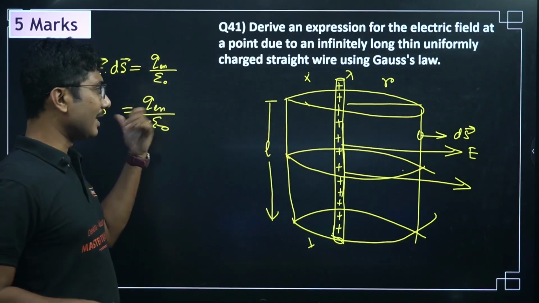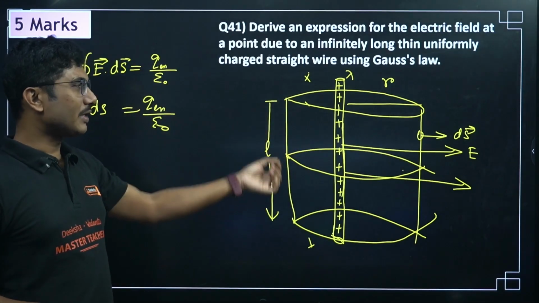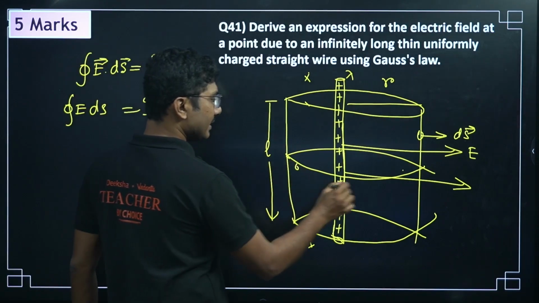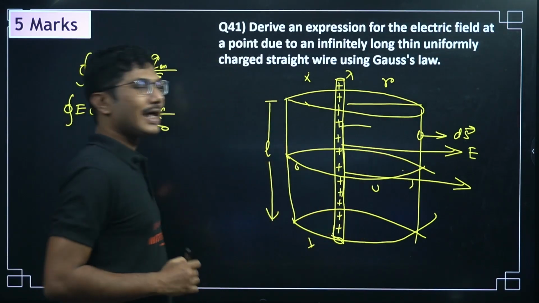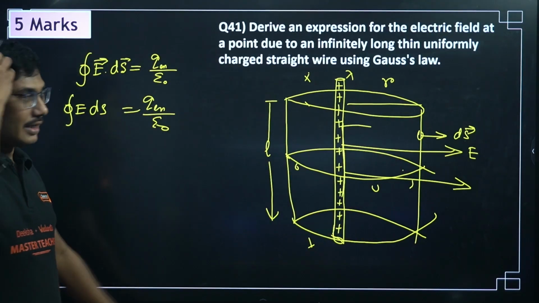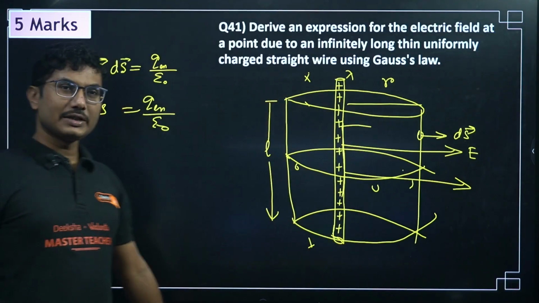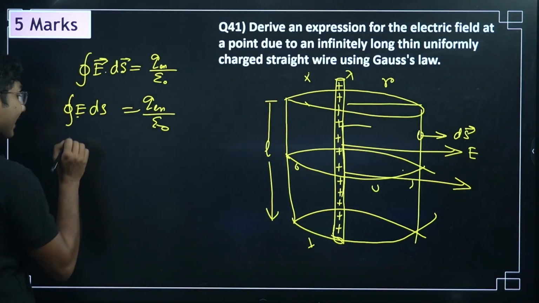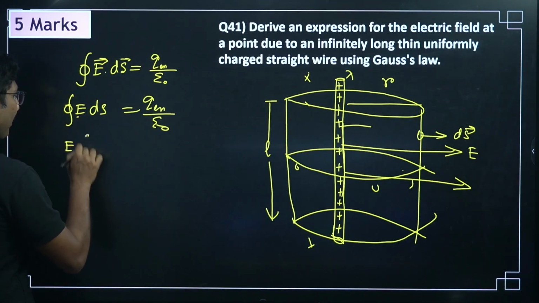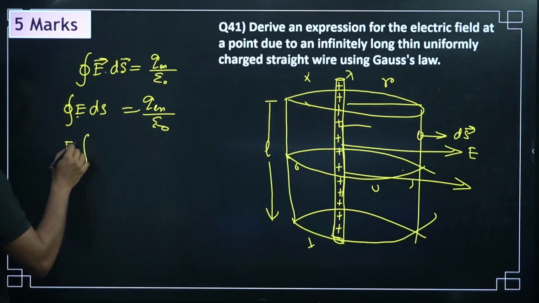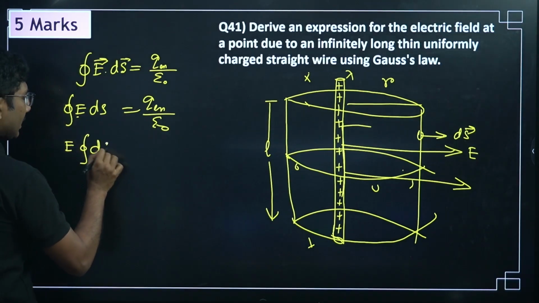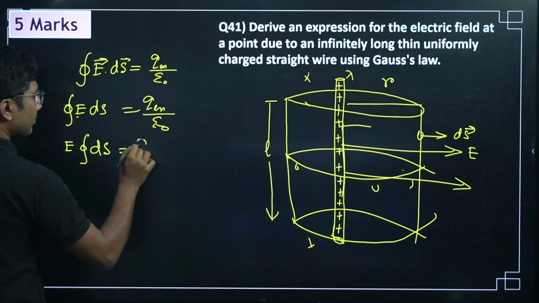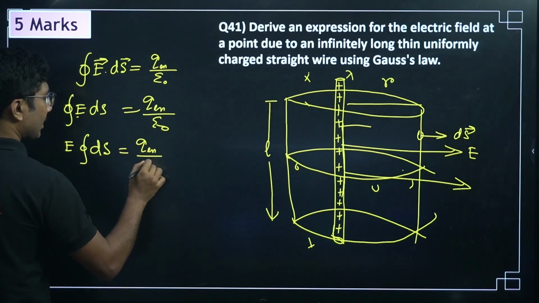That means if ds is constant for a particular ds along this surface, then the electric field has to be constant at each point on this cylindrical surface. So E is constant. E constant means magnitude wise it is constant, direction will change, so it will come out of the integration. We will get the closed integral of ds equals q enclosed divided by epsilon naught.